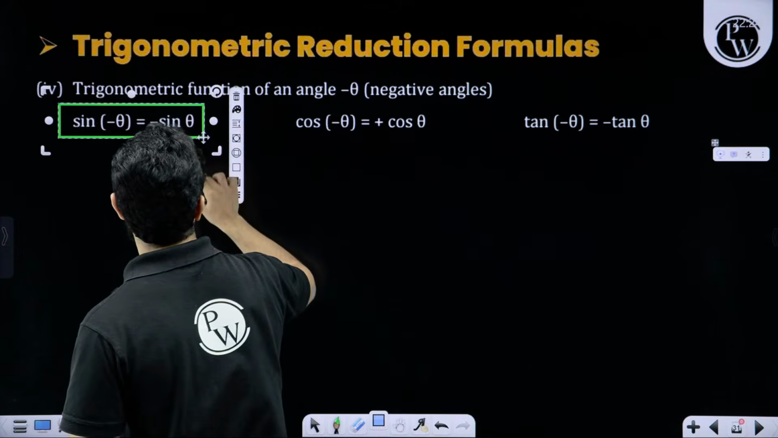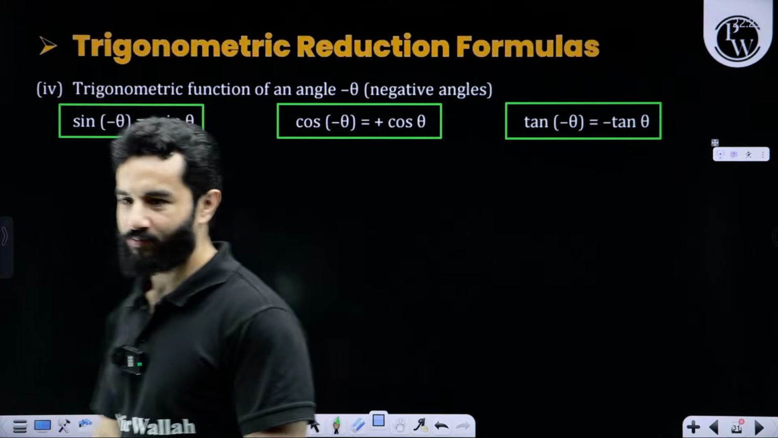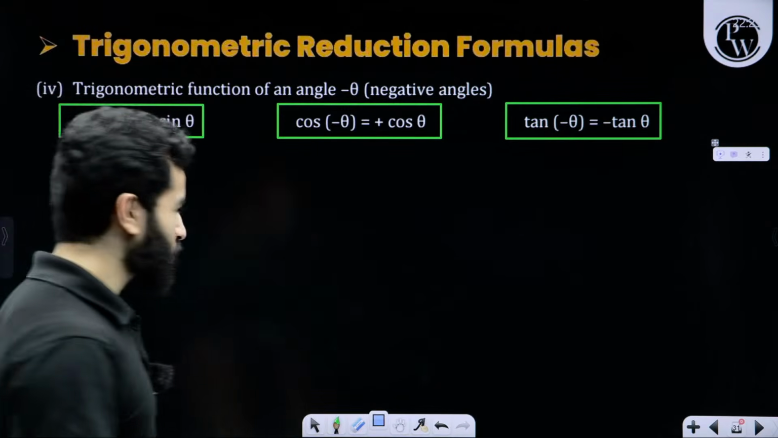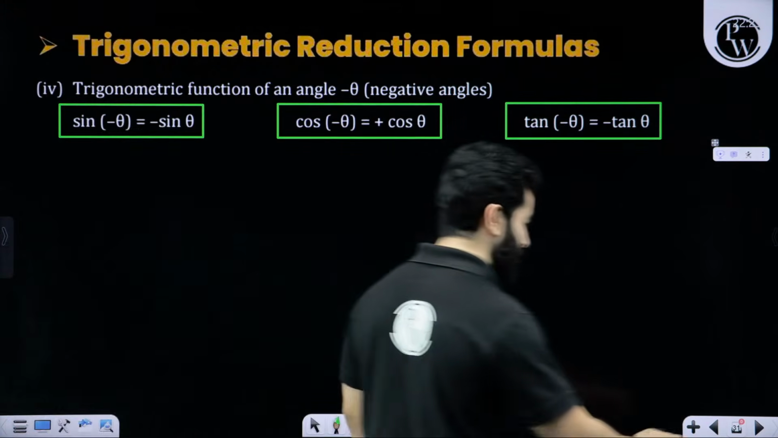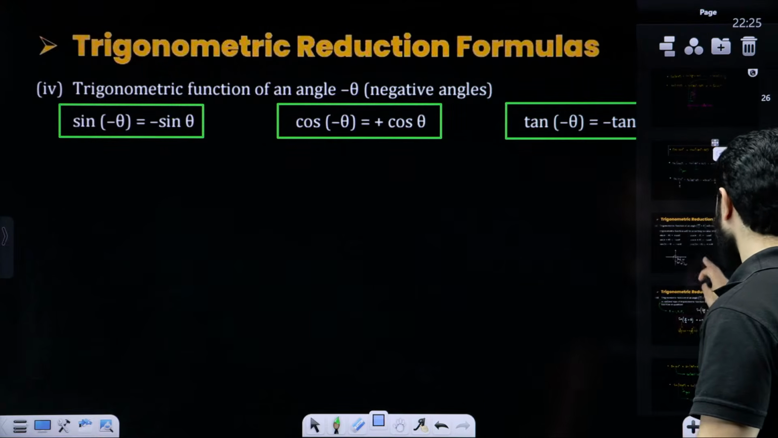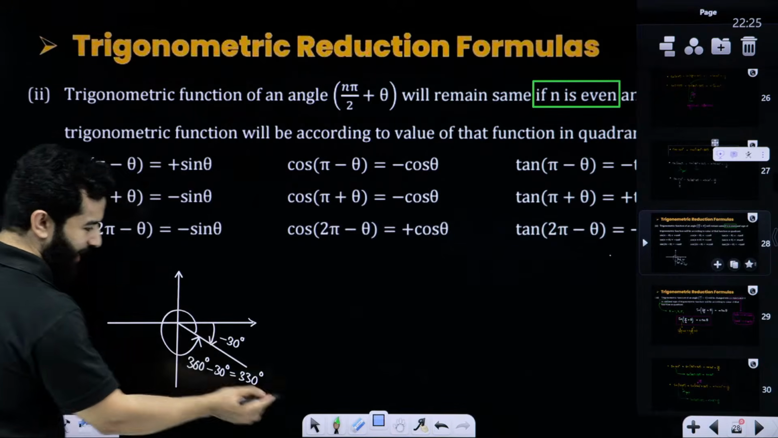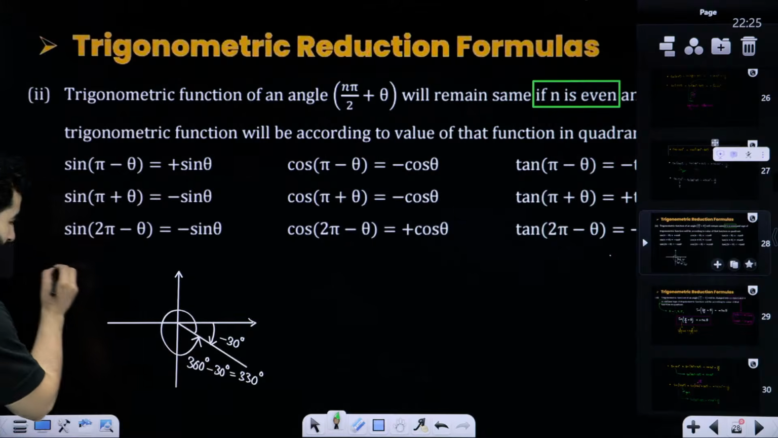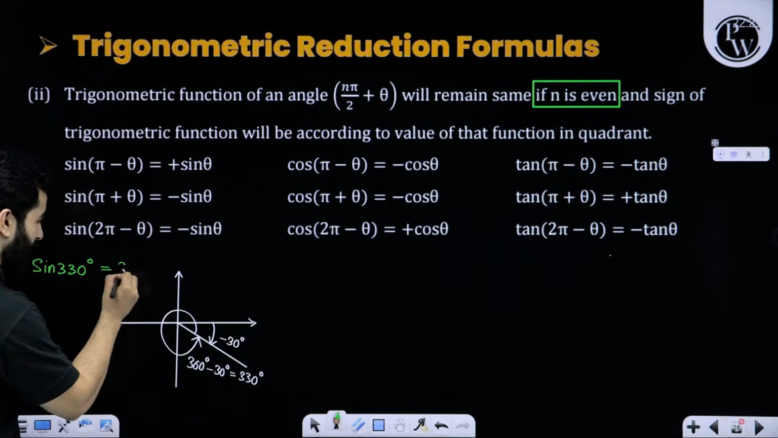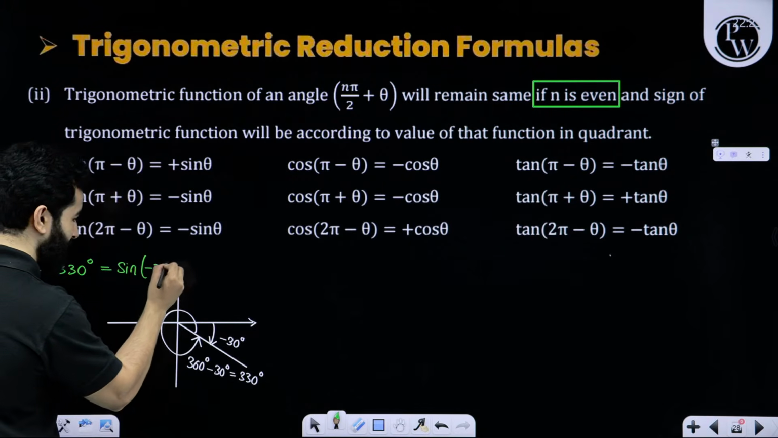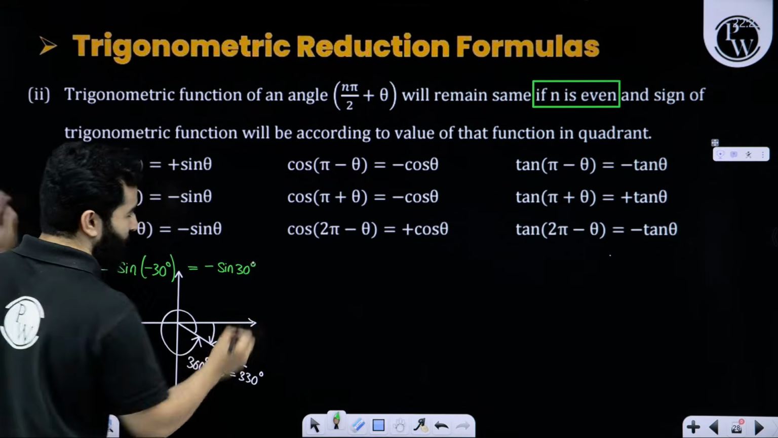Sine of minus theta is minus sine theta, cos of minus theta is cos theta, and tan of minus theta is minus tan theta. You can simply remember it for cos. Cos of minus theta is cos theta. If you remember, just now we were talking about it over here. See, this 2 pi minus theta can also be written as sine of 330 or sine of minus 30, and the value will be the same, minus sine 30 degree. But for cos it is different.